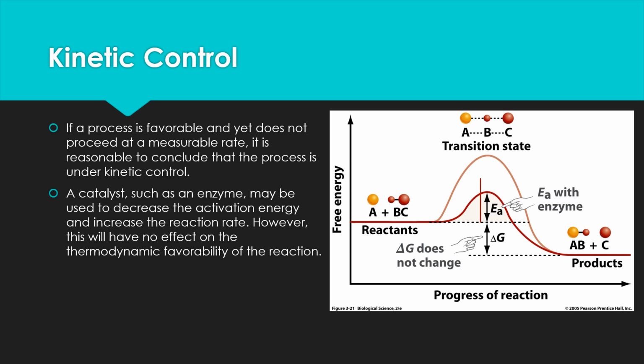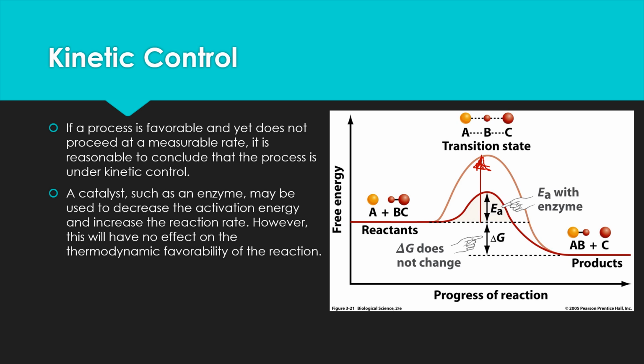Remember, activation energy is from where our reactants are on our graph to the top of that hill. That's our activation energy. A catalyst, such as an enzyme in biological systems, may be used to decrease the activation energy and increase the reaction rate.